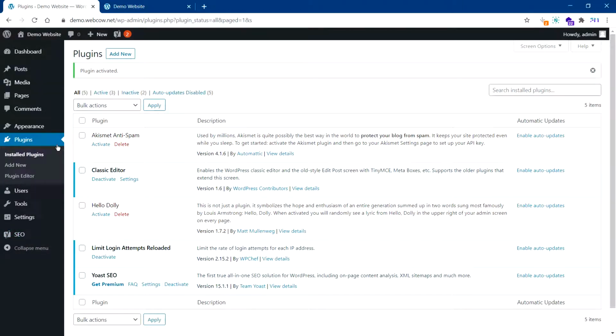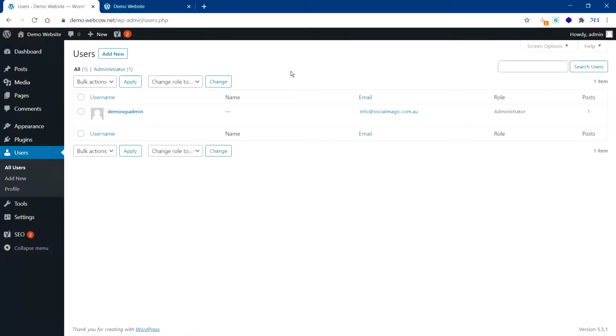All right, now these things are not important. Don't worry about them and don't even bother about them. The next one is user. This is your login. You can create multiple users.